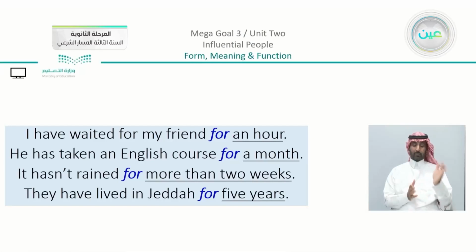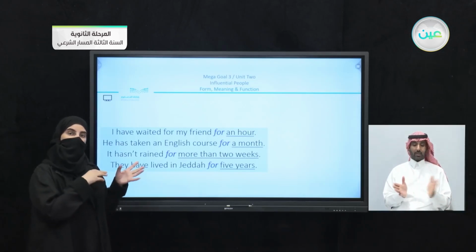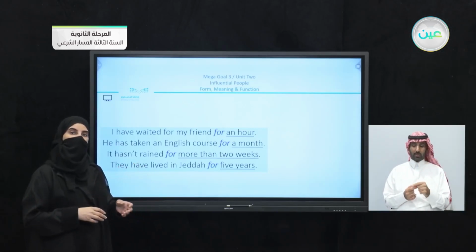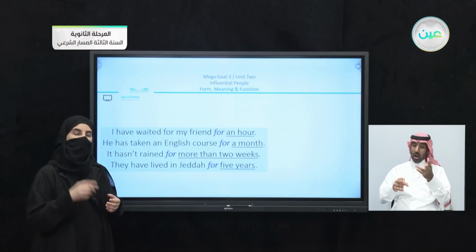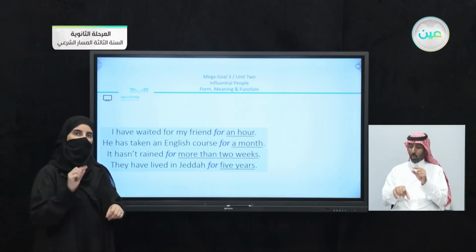On the other hand, we have for. I have waited for my friend for an hour. He has taken an English course for a month. It hasn't rained for more than 2 weeks. They have lived in Jeddah for 5 years. So the thing that these sentences have in common is that they are all countable. We have here something that we can count. It is, of course, a period of time, but it is counted.